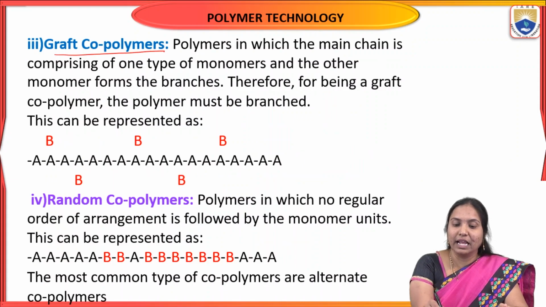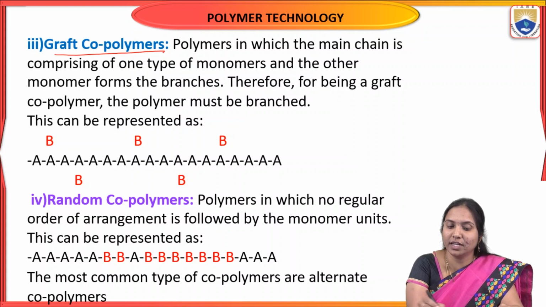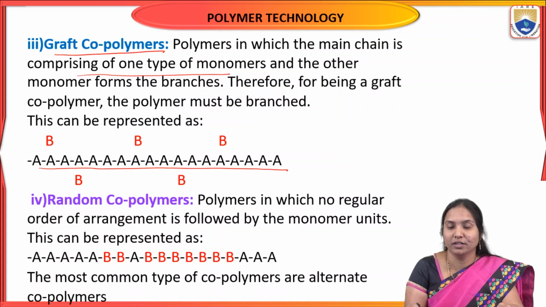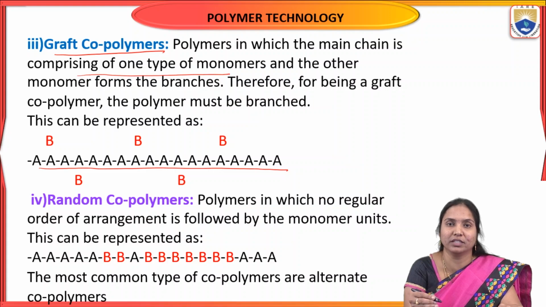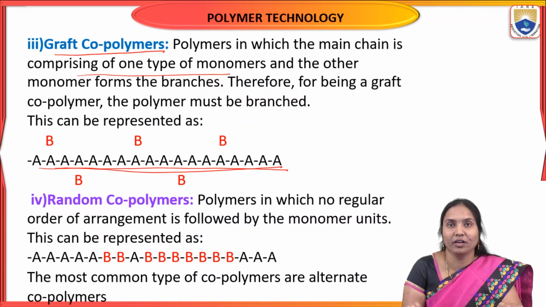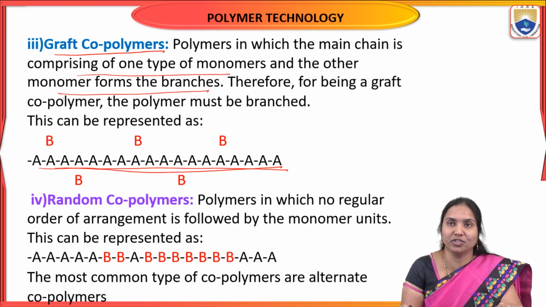Next, the third type is graft copolymers. These polymers are formed where the main chain comprises one type of monomer. The main chain is formed by one type of monomer. See this image here. It is represented as A chain. The A and B, two different types of monomers, are present in this. So here, A chain, one type of monomer only forms one main chain. And another monomer forms the branches.